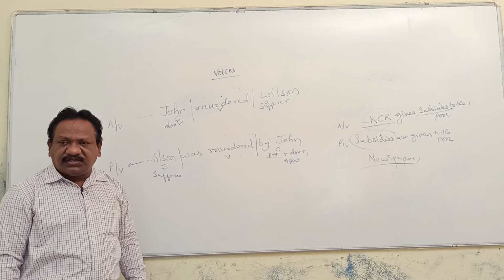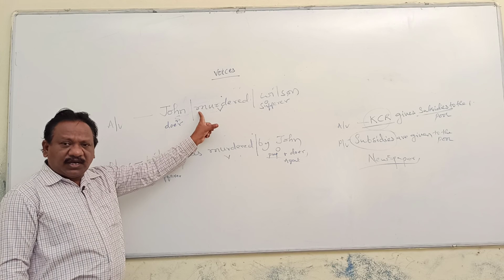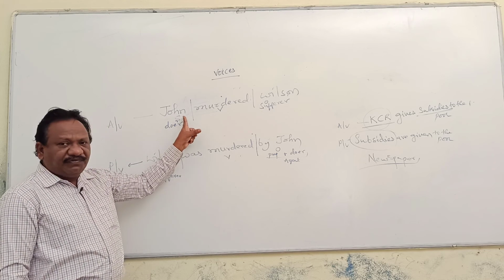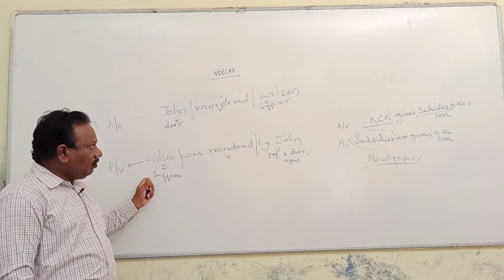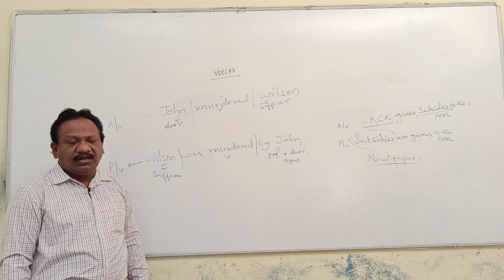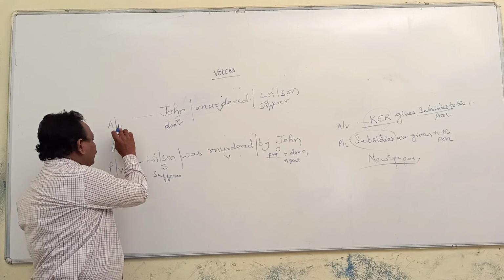In Telugu we say karmani vakyam. It is called karmani vakyam. And when the sufferer of an action is in subject place, they are called passive voice. When the doer of an action is in subject place, they are called active voice sentences. See, here you are going to find active voice and passive voice.